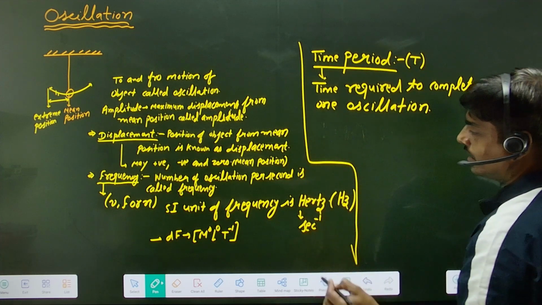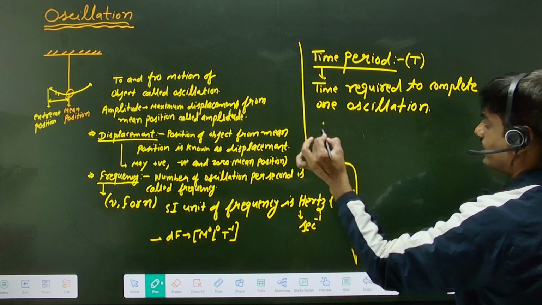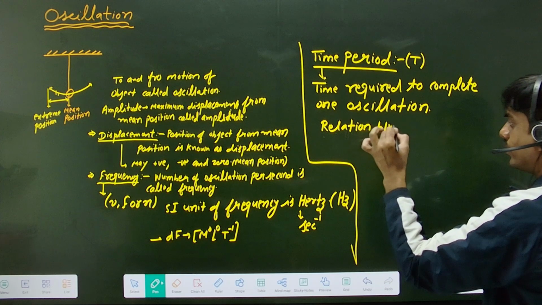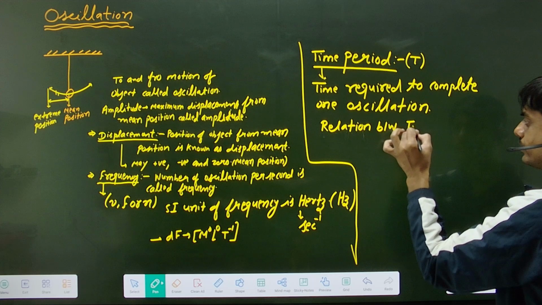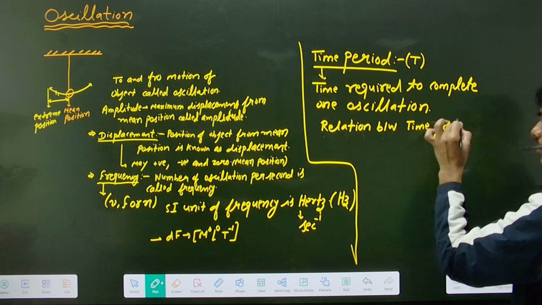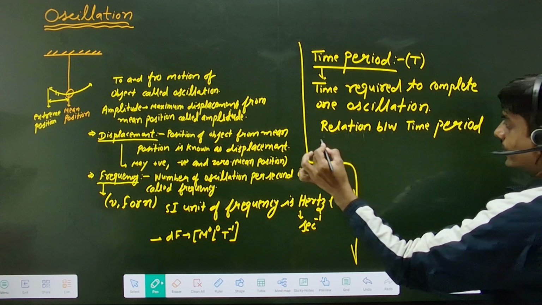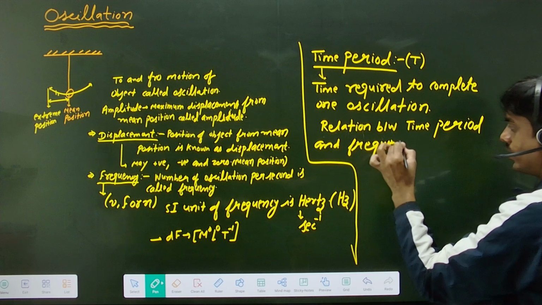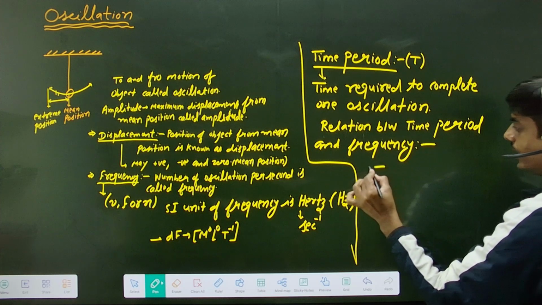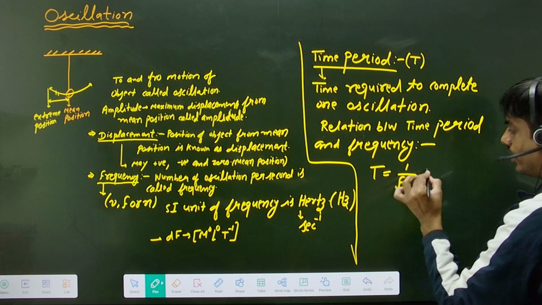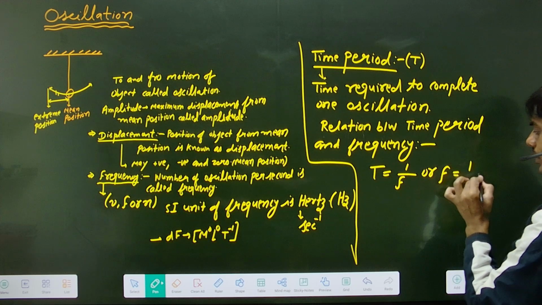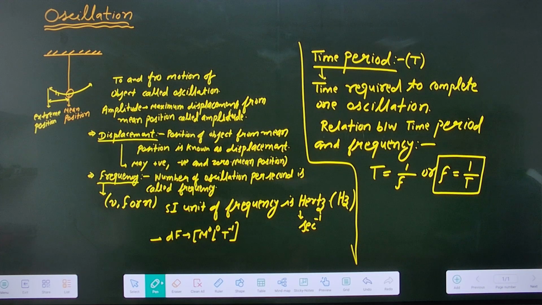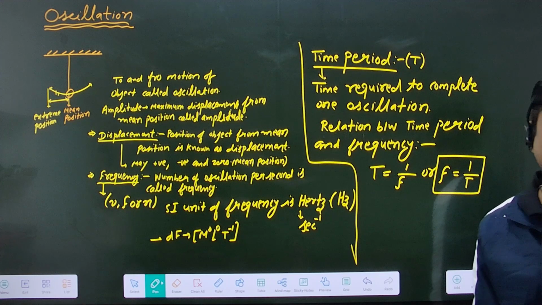You know what is the relation between time period and frequency? What is the relation between time period and frequency? T equal to 1 upon f or f equal to 1 upon T. This is the time period and frequency relation.